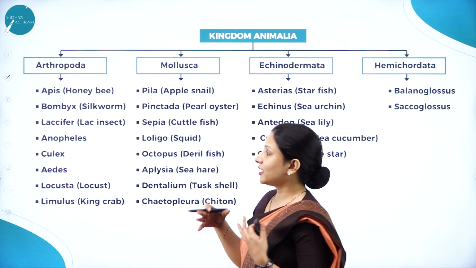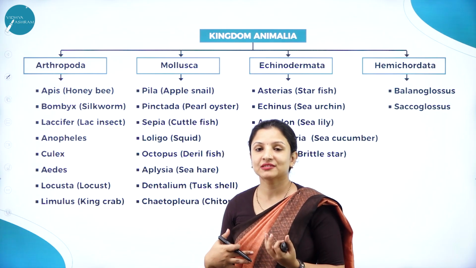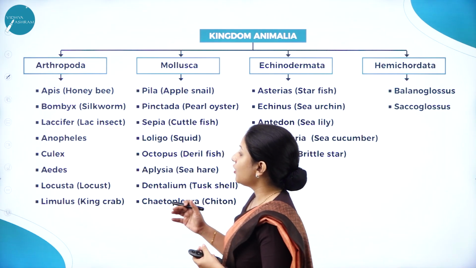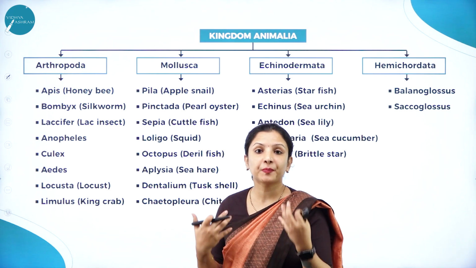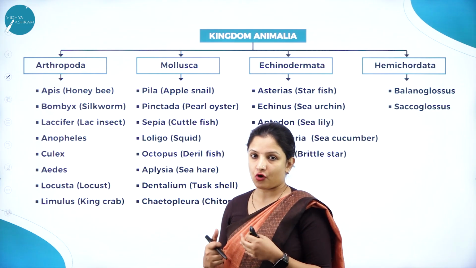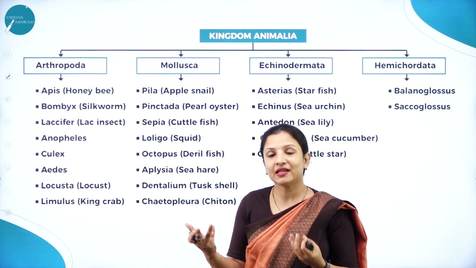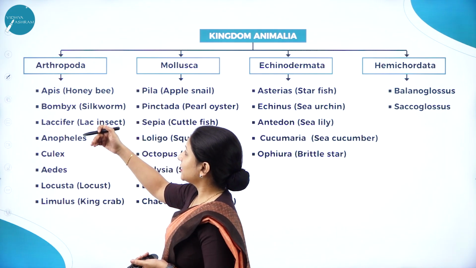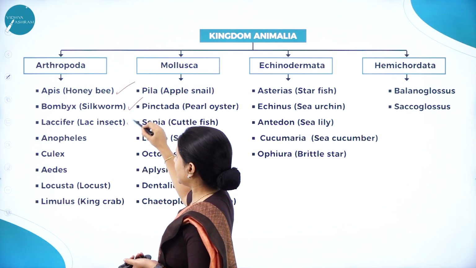In Arthropoda, there are some organisms which are economically important to humans. There are some which cause diseases in humans, some which are parasitic, or gregarious pests which infect crops, and some which are living fossils, which can be used for studying evolution. Next, economically important arthropods are Apis, Bombyx and Laccifer.